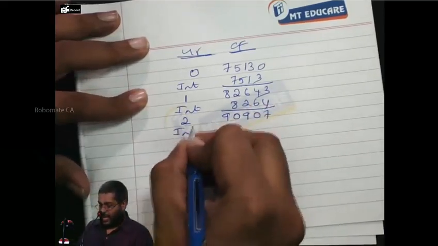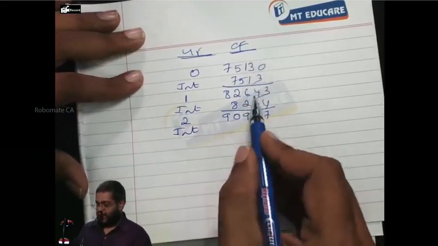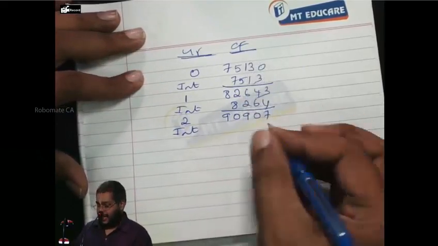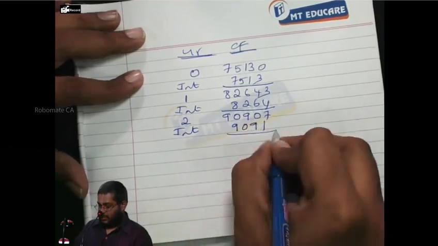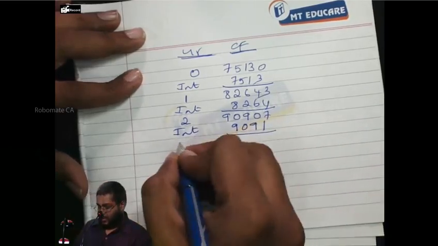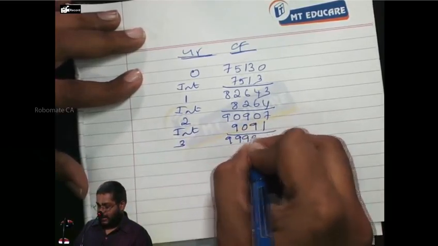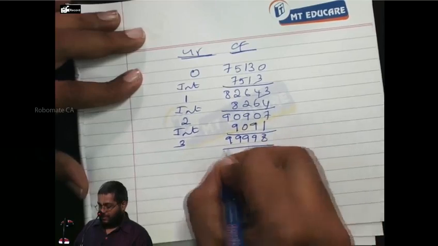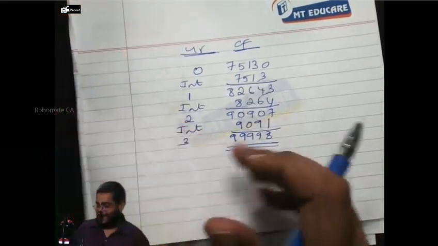Now, I am going to have interest for the third year, on 90,907. The amount is 9091. Yes or no? Now, what is the maturity value of the third year? 99,998, roughly 1 lakh.